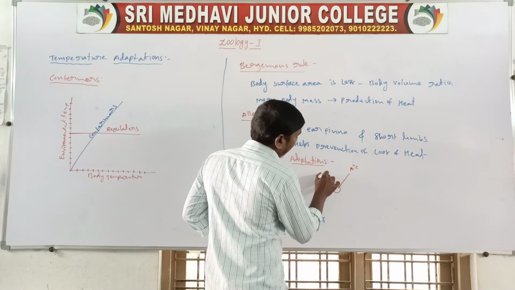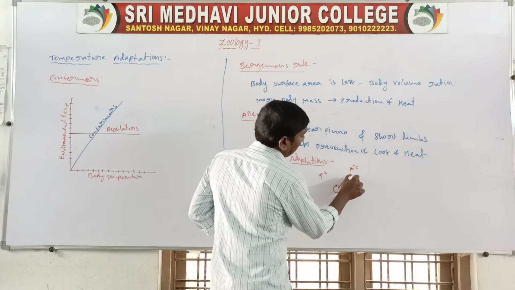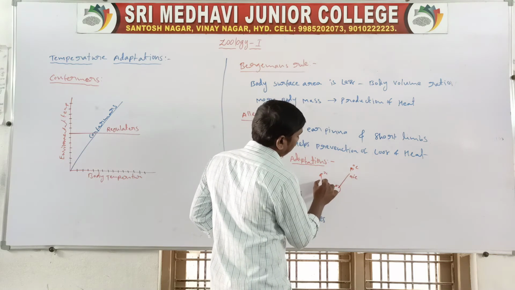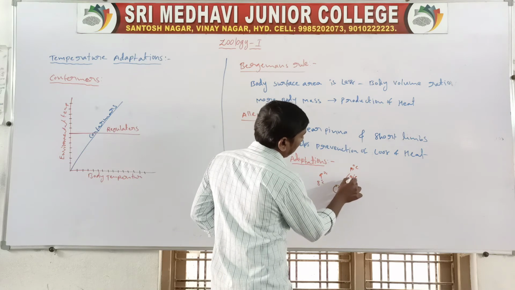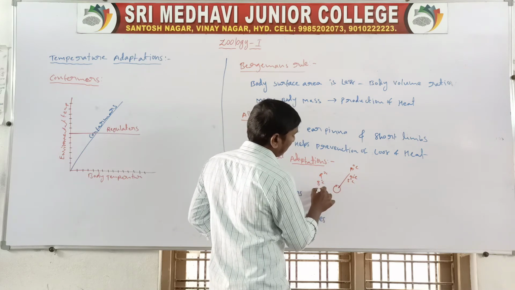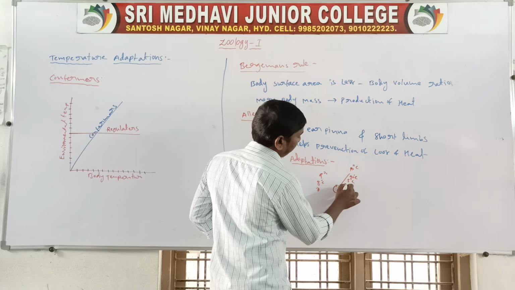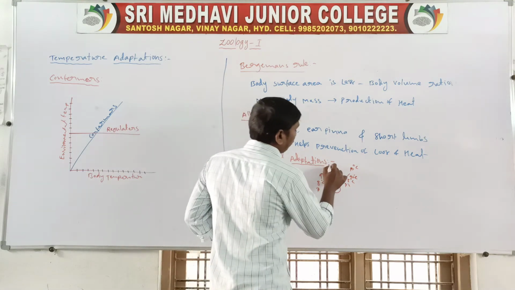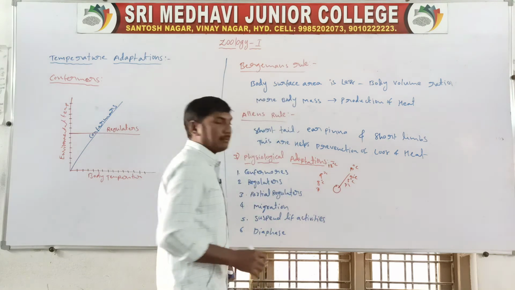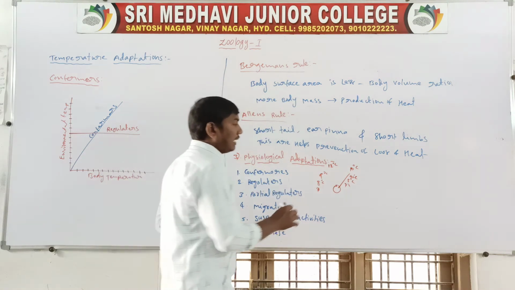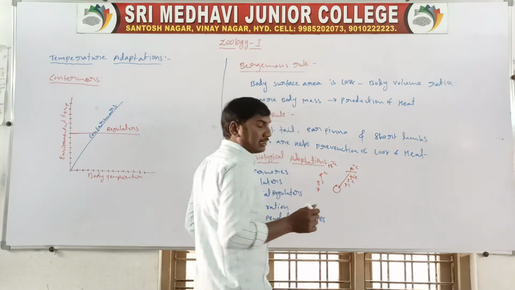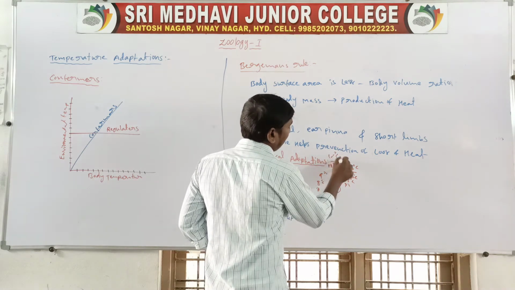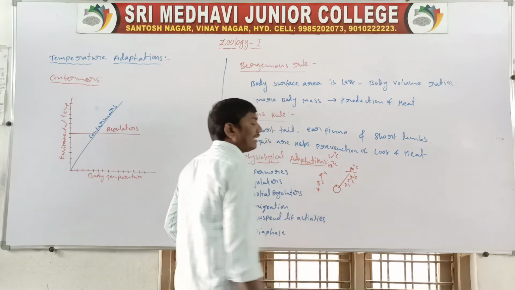Environmental temperature 9 degrees centigrade, body temperature 9 degrees centigrade. Environmental 8, body 8. Then 7 degrees centigrade. But when the environmental temperature is 12 degrees centigrade, the body temperature is only 10 degrees centigrade. Environmental temperature 15 degrees centigrade, but body temperature still 10 degrees centigrade.